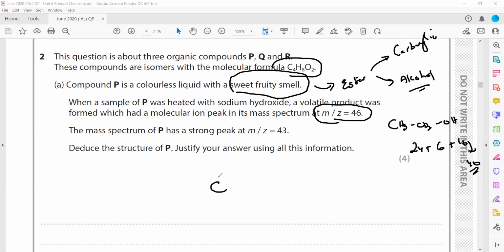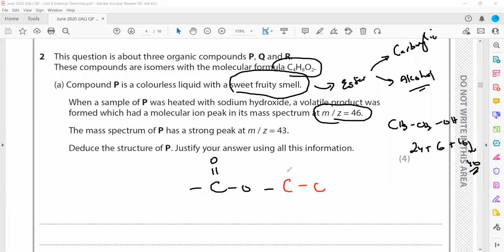So when we have an ester, C double bonded with O, and O will be there. The part which is attached with oxygen is coming from the alcohol. And which alcohol is there? Because it is producing ethanol, there should be 2 carbons here.